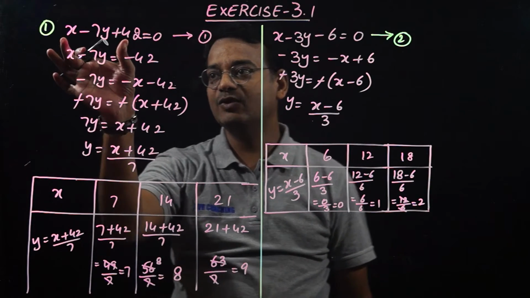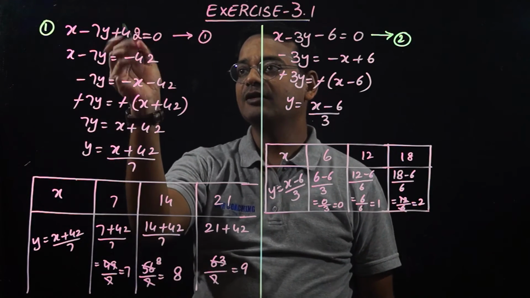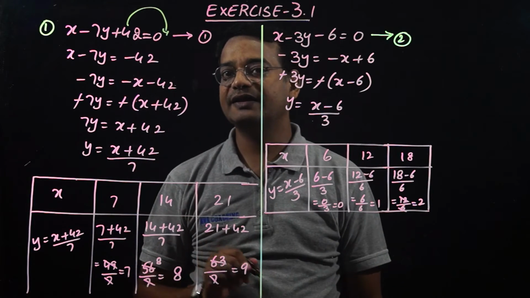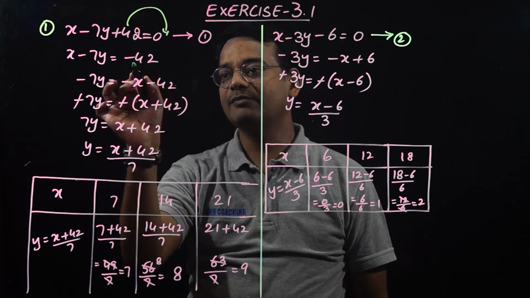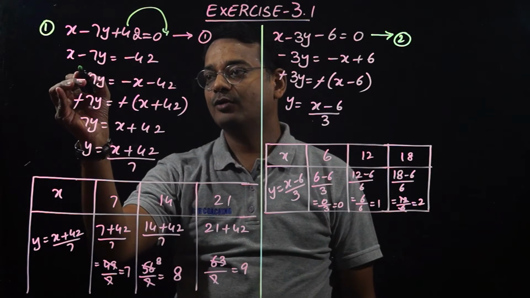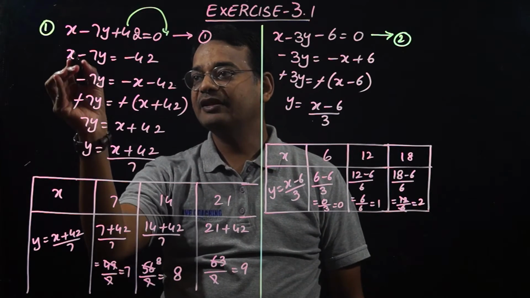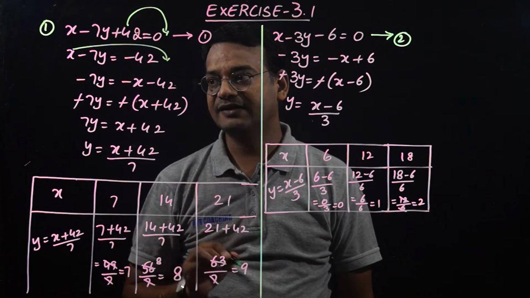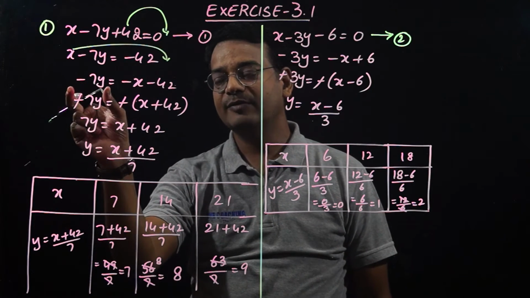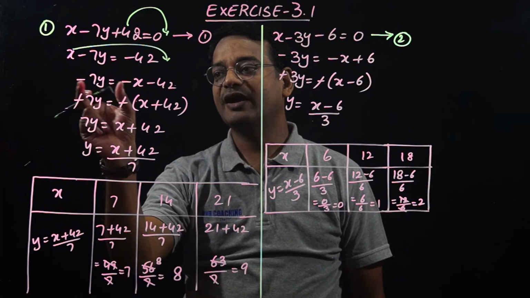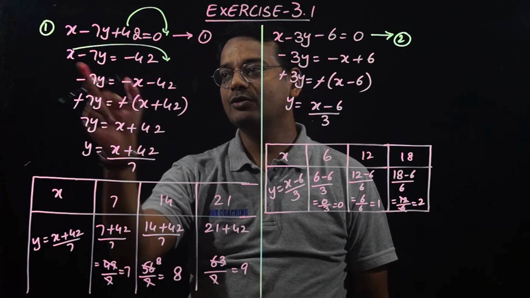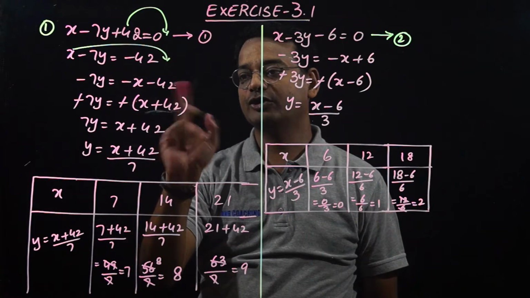Now this is the equation. First I am bringing the constant to the right hand side, so plus 42 will become minus 42. In the second step I am bringing x to the right hand side. Remember we said y will be on the left hand side only, so minus 7y is equal to minus x minus 42.